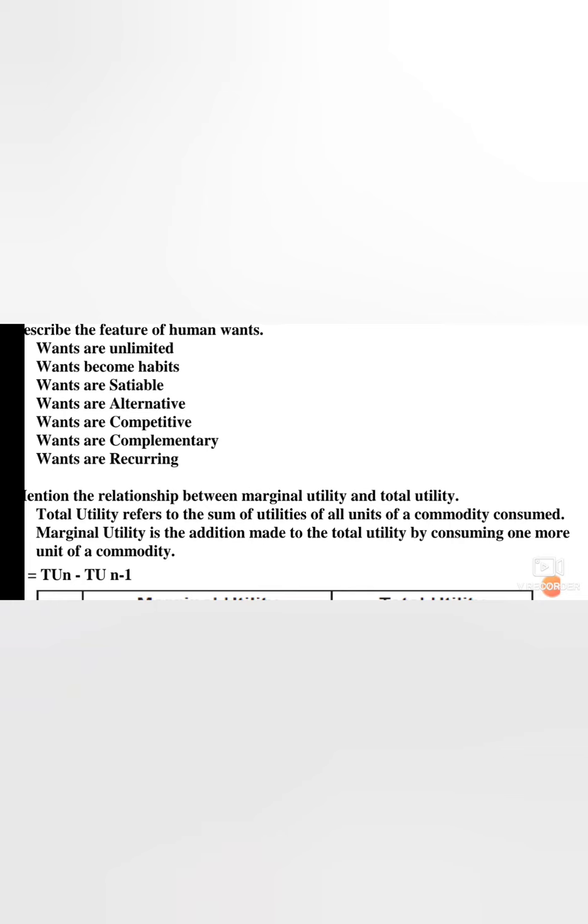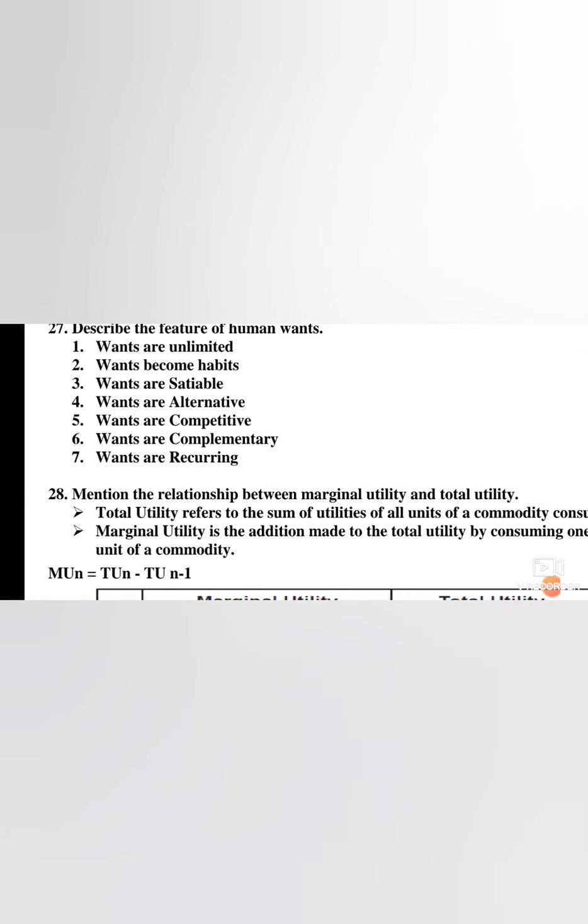For example, paste, cream, all these things. They give extra, 10% they give. You would have seen it in ads. So the formula for marginal utility is MUn. This is a formula you must learn. MUn is equal to total utility n minus total utility n minus 1.